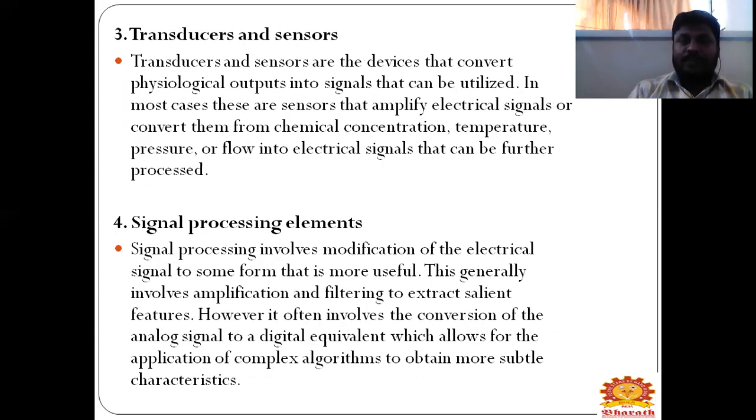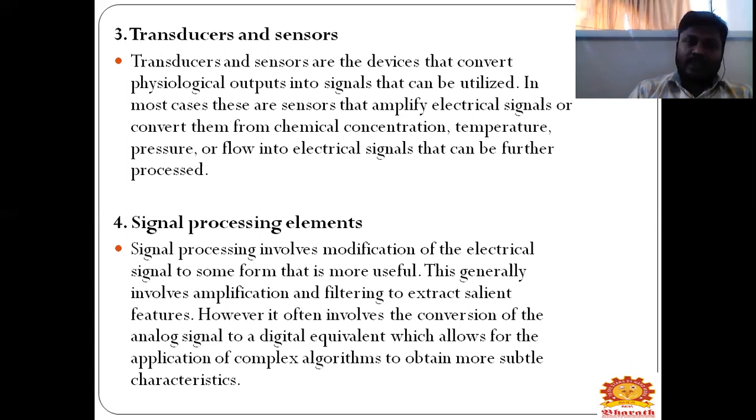Next one is sensors, another component: sensors and transducers. Transducers and sensors are devices that convert a physical output into a signal that can be utilized for our future reference. In most cases, these are sensors that amplify electrical signals or convert chemical concentration, temperature, pressure, and flow into electrical signals that can be further processed using our processing unit.